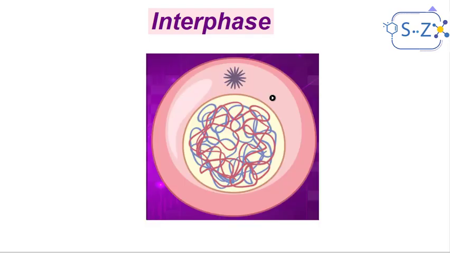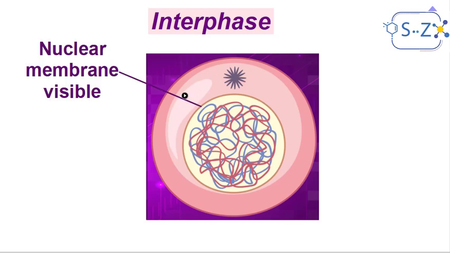Now let's start with interphase. Of course, we're not going to talk in detail about interphase, but in order to understand mitosis, we also have to understand interphase. During interphase, if we look at a cell under the microscope, and this is a diagram, we can see the following main features. First of all, we can see the nuclear membrane. The nuclear membrane is clearly visible during interphase.